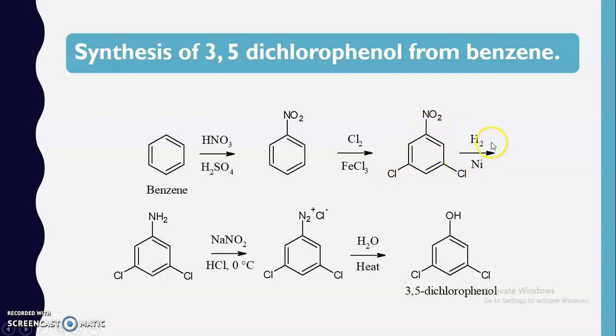Further, this compound on reduction, the nitro group will be converted into the NH2, and further now if amino group is present, it can be diazotized to convert it into the diazonium salt, and this diazonium salt on treatment with the water will be converted into the phenol. In this way, from benzene we can carry out the synthesis of the 3,5-dichlorophenol. So this is one of the synthetic applications of the diazonium salt.